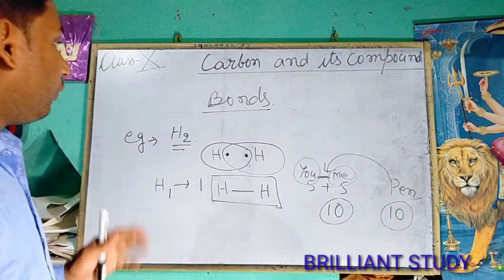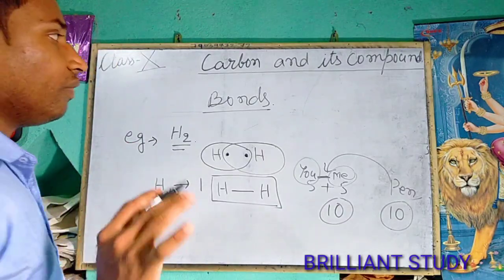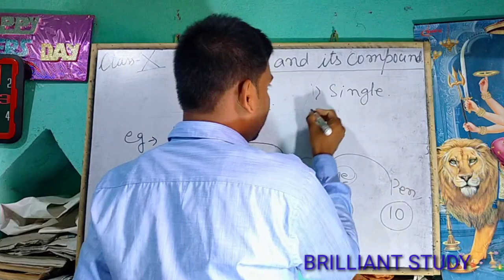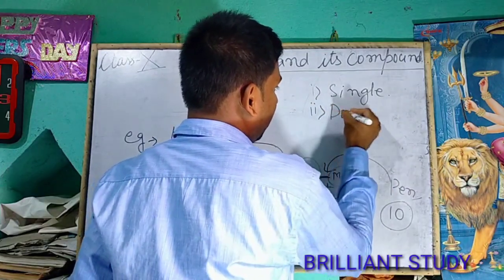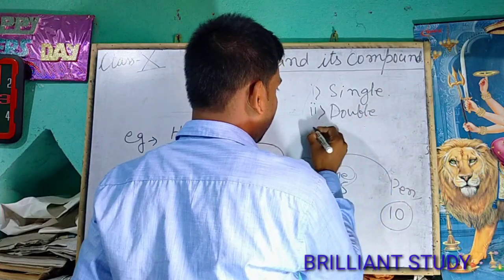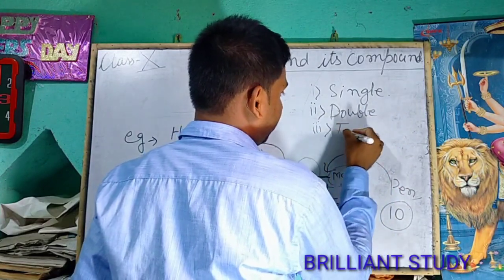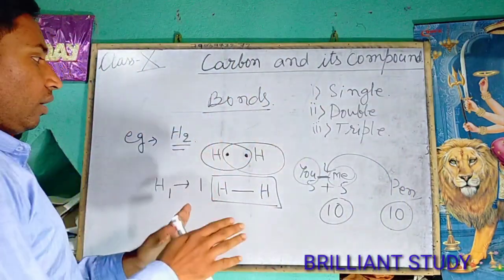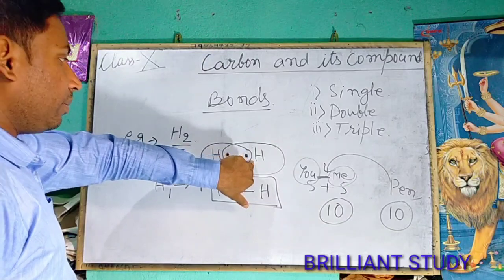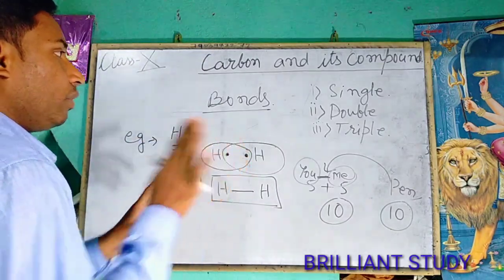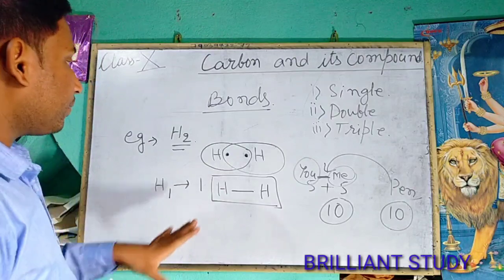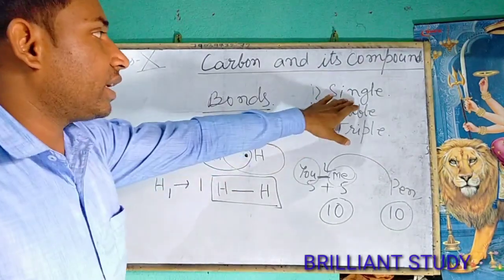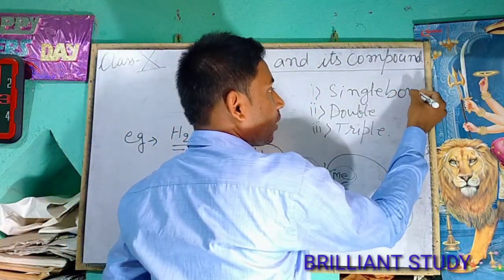And we also know that the bonds are of 3 types. First of all, single bond. The second is double bond. The third is triple bond. When there is sharing of 2 electrons only, that means 1 electron by 1 atom only, in this case, the bond is denoted by a single line. This is single bond.